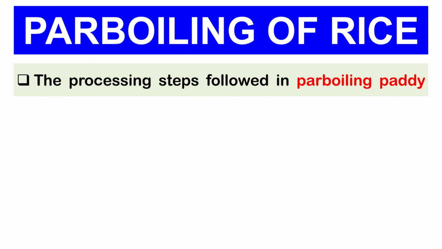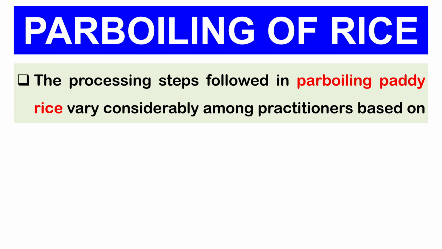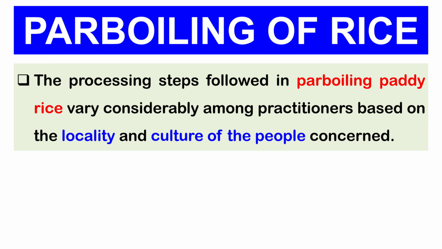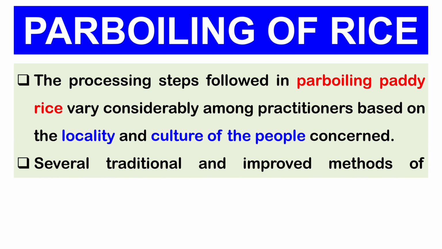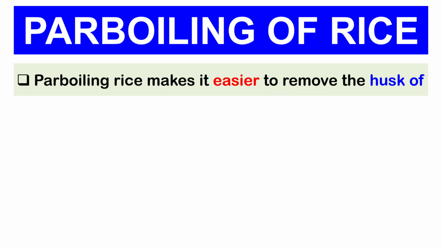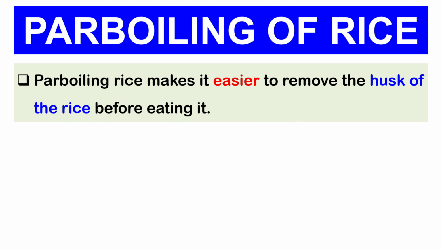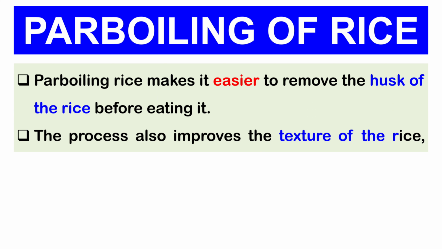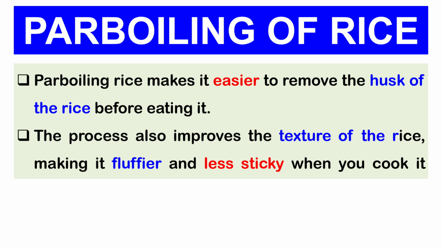The processing steps followed in parboiling paddy rice vary considerably among practitioners based on the locality and culture of the people concerned. Several traditional and improved methods of parboiling exist in the world. Parboiling rice makes it easier to remove the husk of the rice before eating it. The process also improves the texture of the rice, making it fluffier and less sticky when you cook it than regular white rice.